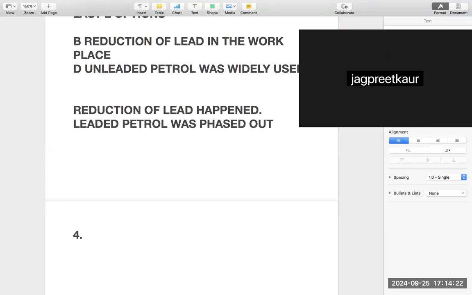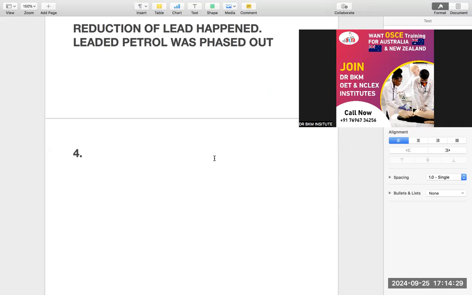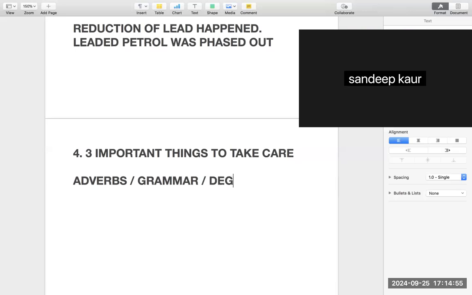Sir, we need importance of focus: degree, adverb, and grammar. Okay. So Jagpreet ma'am is saying there are three important things to take care of. Means 90% they will help you to eliminate, but in the previous example which I have just discussed, that fundamental is not applying. So that means everything will not work. But yes, 90% adverbs, grammar, and what else, guys? Adverb, grammar, and degrees. Degrees would be helpful.